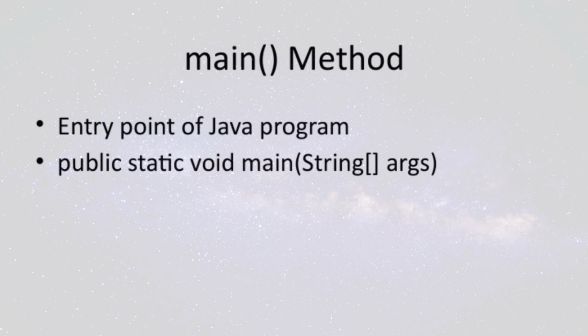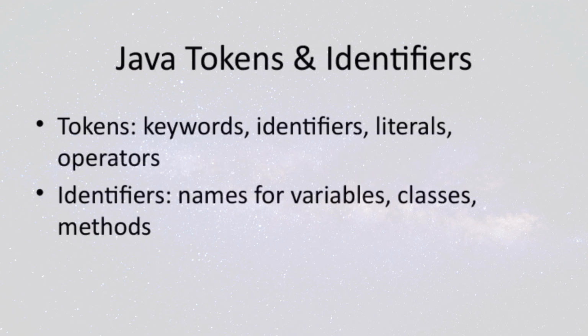Let's take a closer look at Java tokens and identifiers. On this slide, we're focusing on a few key concepts. First, tokens are the smallest units of meaning in Java code, including keywords, identifiers, literals, and operators. Each of these plays a crucial role in how the language functions and how our programs are structured.